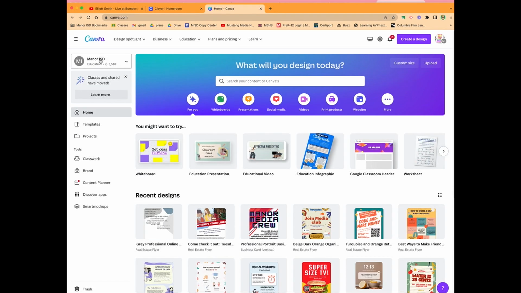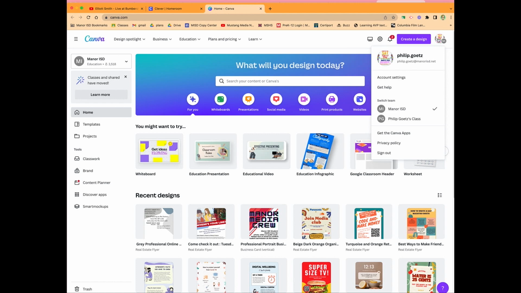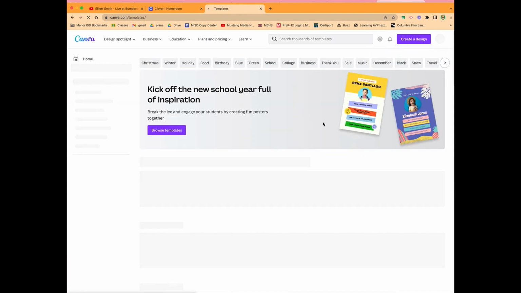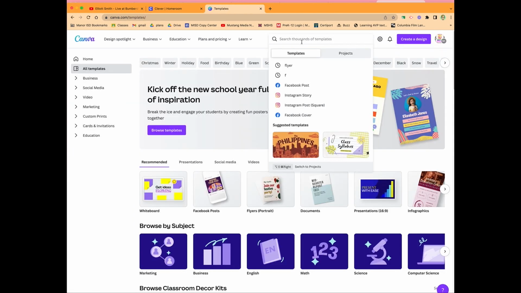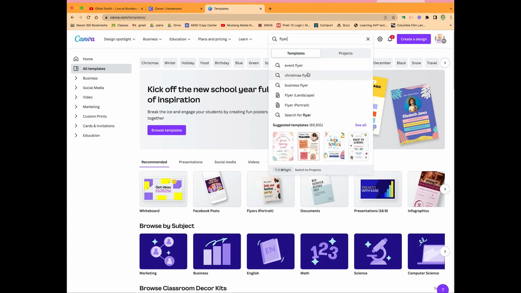And is this me? It says Manor ISD. It says create a design. Go up here. Yep. It says Philip Goetz right up here. Very nice. And I am going to go to templates because I am making a flyer. Flyer, just like that.